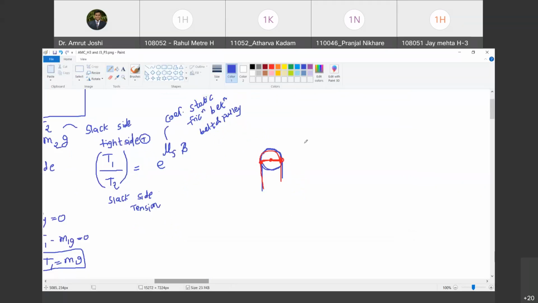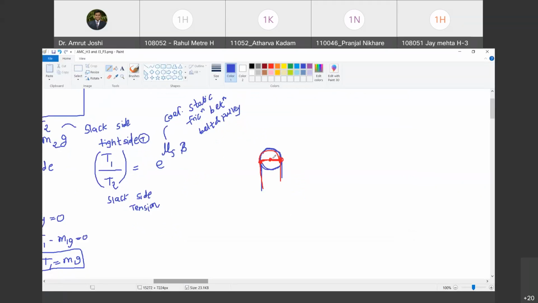Now pay attention here. Between these two radius vectors there are two angles. One angle I am marking in blue and another angle I am marking in green. Both are the same here in this particular case, but there are two ways of looking at the angle between these two radius vectors. Now choose the angle on the side where the belt is continuously in contact with the pulley.